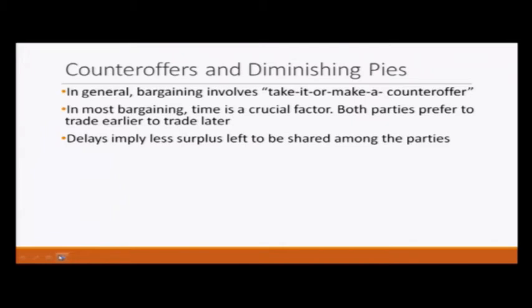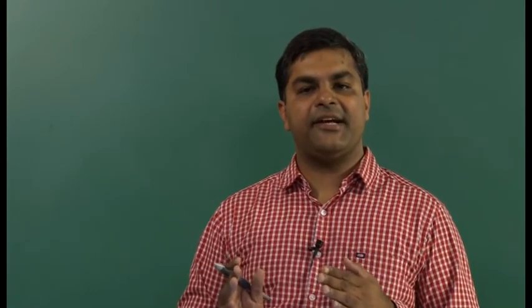So, now we are going to model this. Again same as the earlier game, but here we will take a discount factor that will model the value of time. Remember, we discussed the discount factor when we were discussing the infinitely repeated game. So, a similar notion we will be using here. Player 1 makes an offer of x to player 2, and then player 2 either accepts or rejects it.